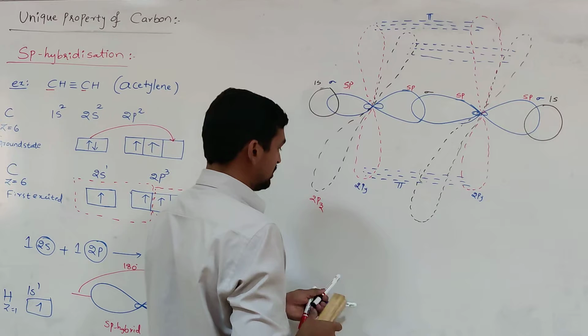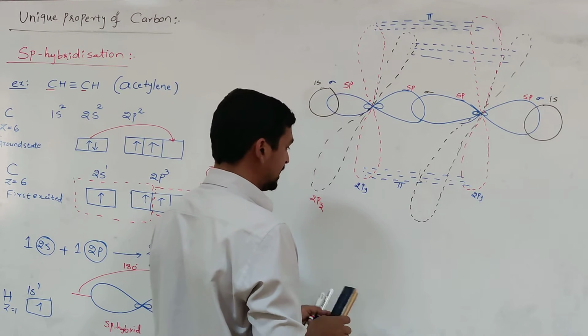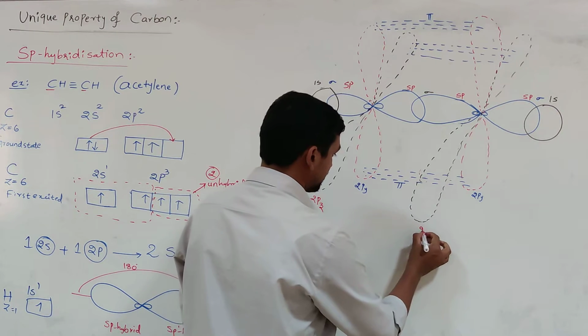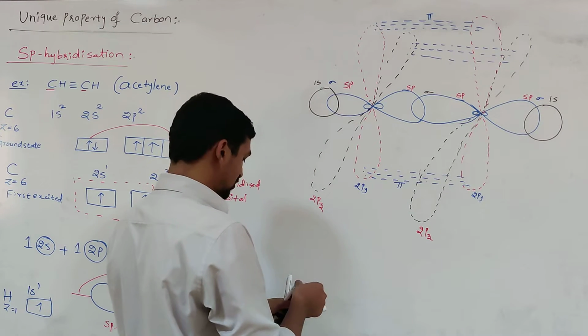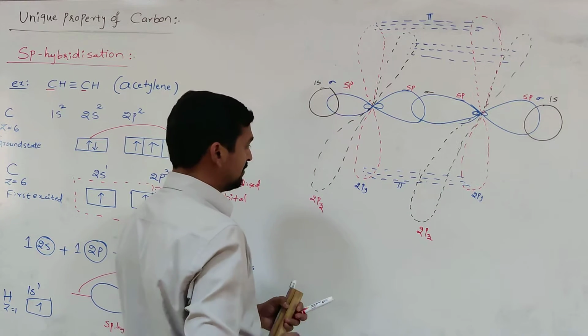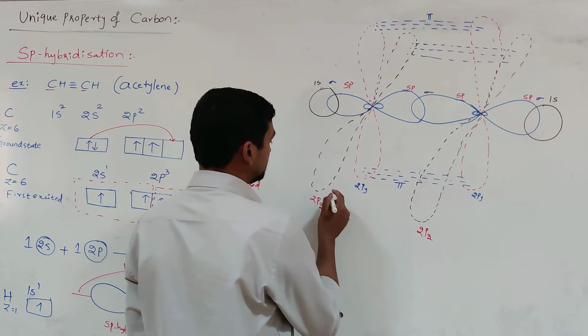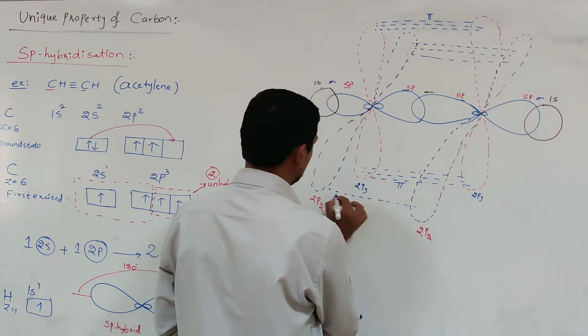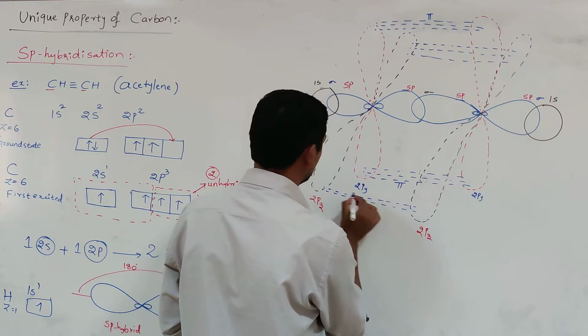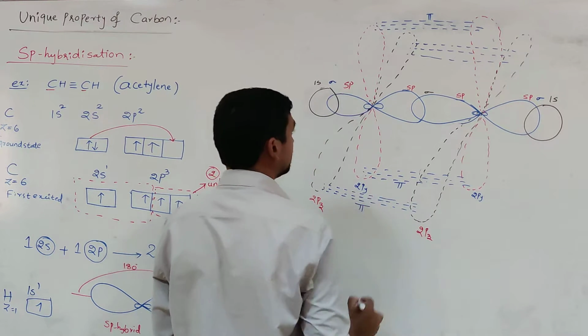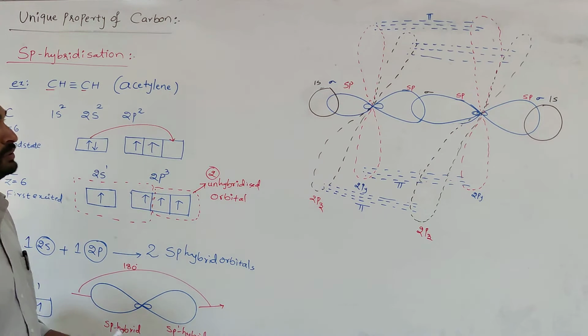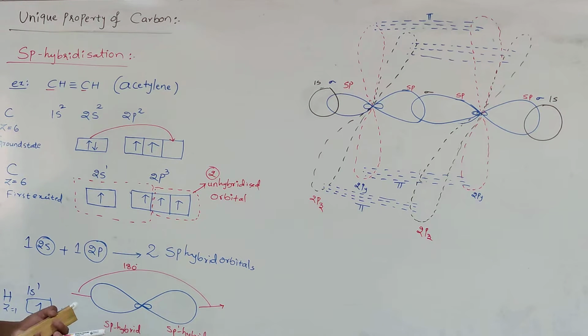The two 2pz orbitals overlapped sidewise result in one more pi electron cloud between the carbon atoms. Like that, three sigma bonds and two pi bonds are formed.